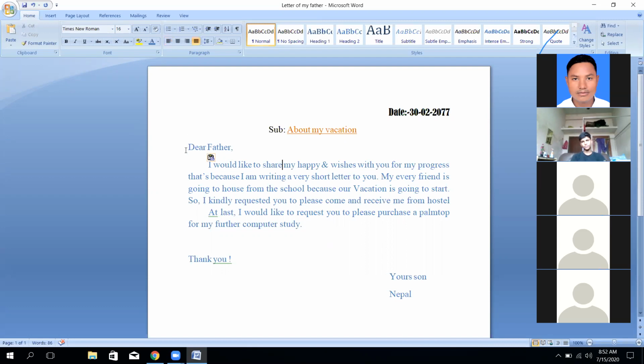After the selection of the related text, we can use Control B for bold, Control I for italic, and underline. This type of formatting is related.